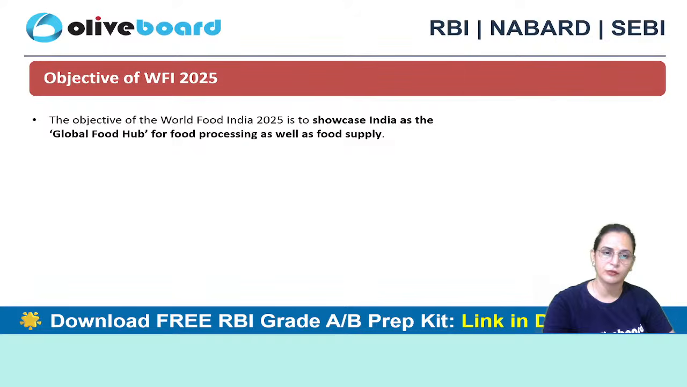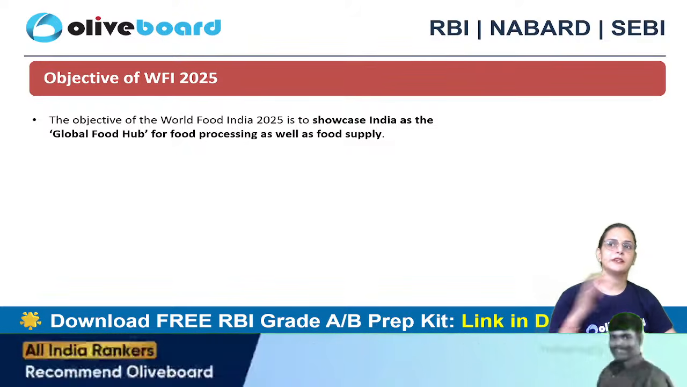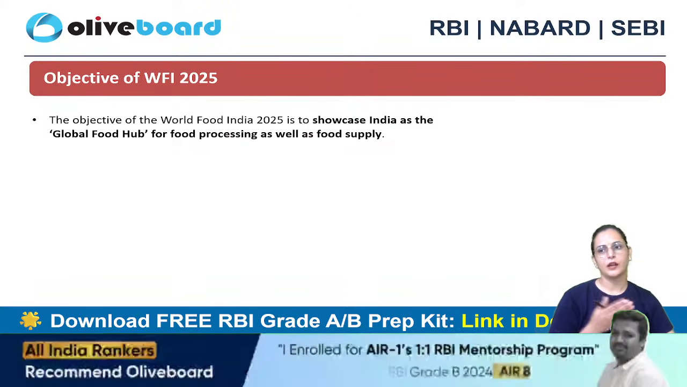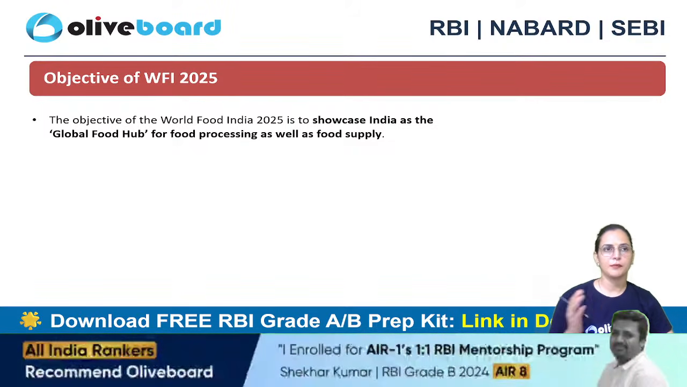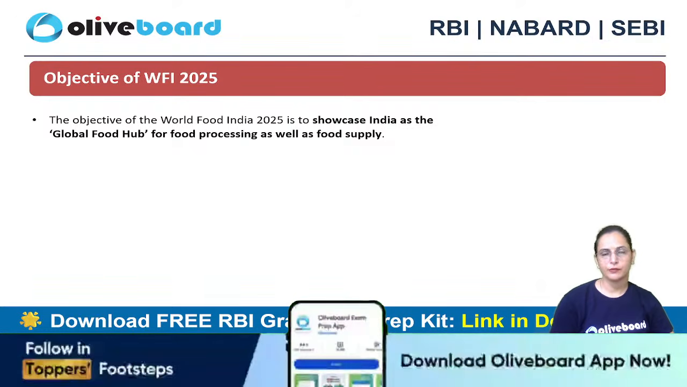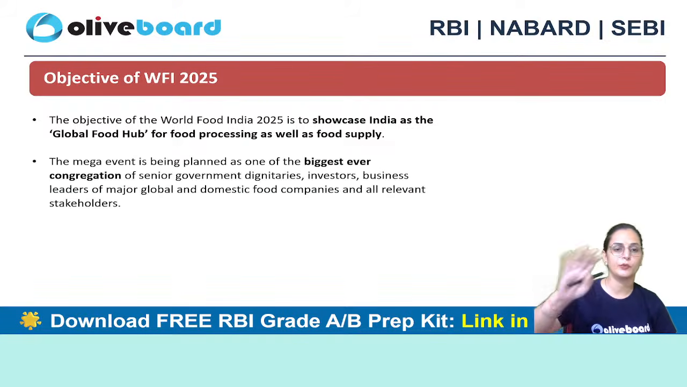Okay, what was the objective of this? To make our country a global food hub. Basically, this is our way to tell the world that we are doing well in this particular sector. Come visit us and invest in this sector. We have attractive opportunities available to you. Okay, this is our way to tell that our food processing sector is doing well.